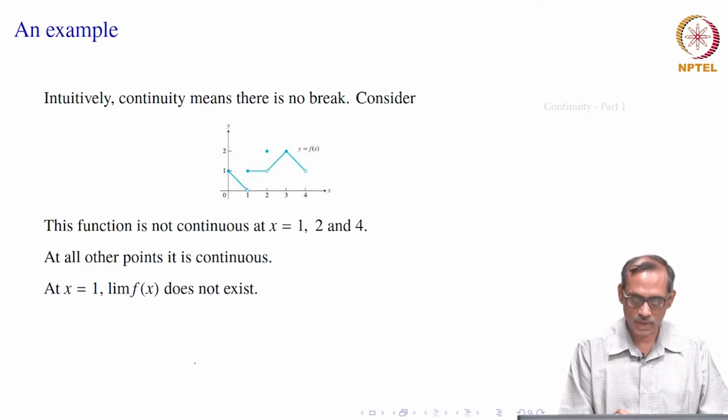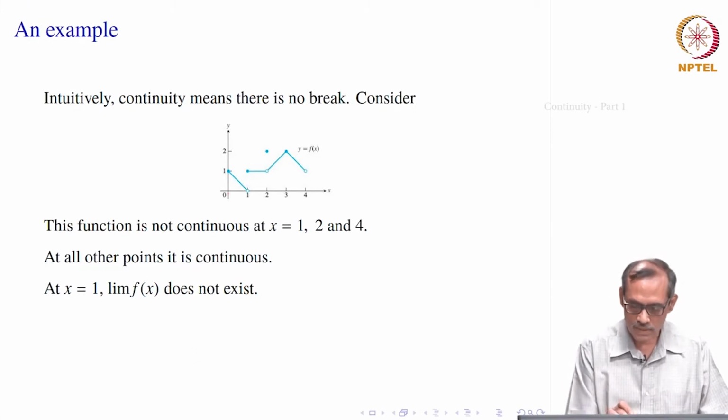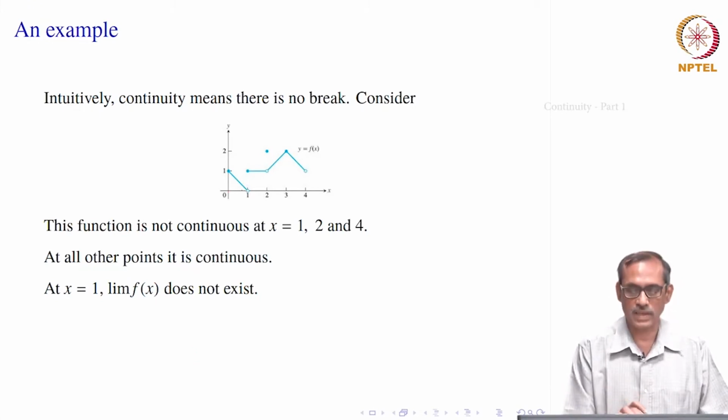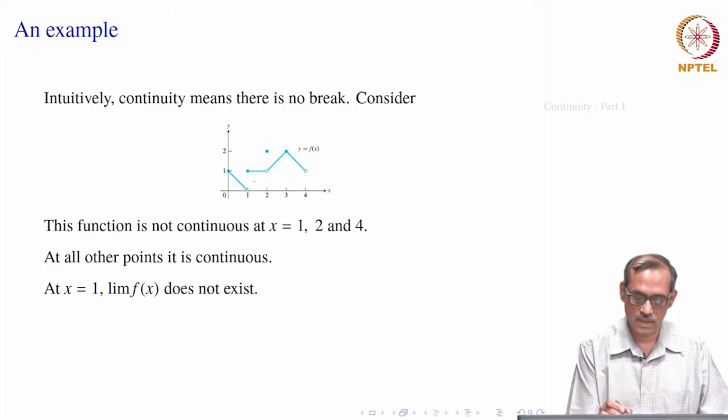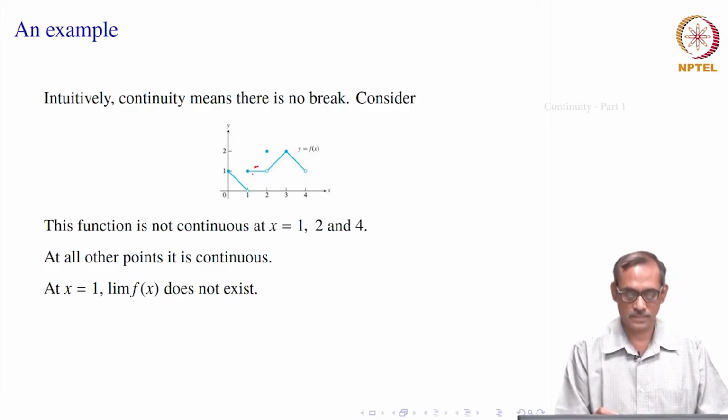At 1, you can see that the limit of f(x) as x goes to 1 minus, that is from the left side, exists and that is equal to 0, right. On the right side, you see the limit of the function f(x) as x goes to 1 plus. So, the other curve is important here. You will find that its limit is 1.